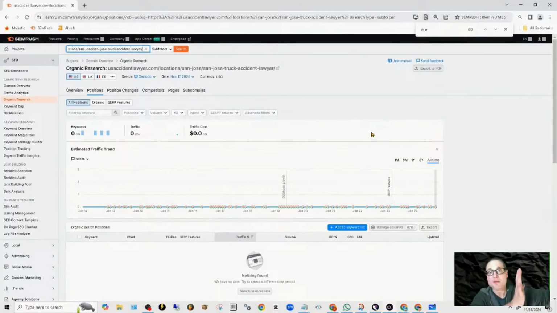Go and look at who's before you. Are they getting traffic? Is it a good idea? Should I do this? And this is how you do that. Throw it into a third-party tool, Ahrefs, SEMrush, Moz, Majestic, whichever tool. Take a look at their actual page. See if it's a good idea for you.